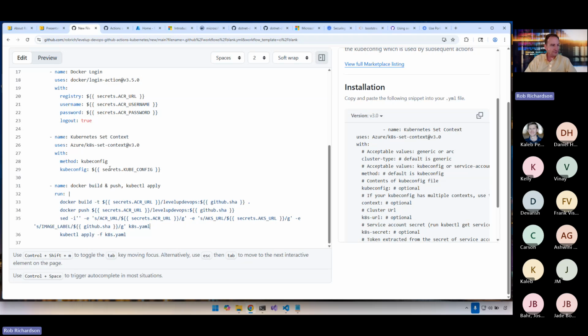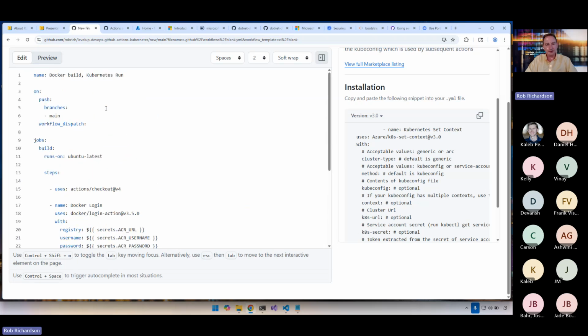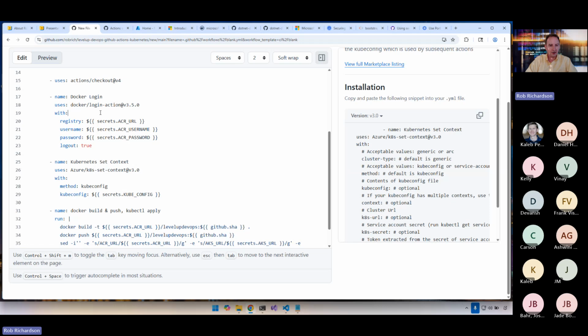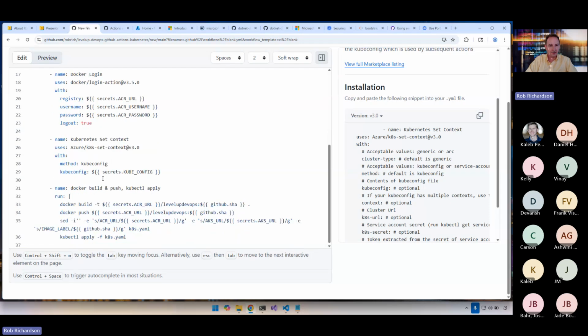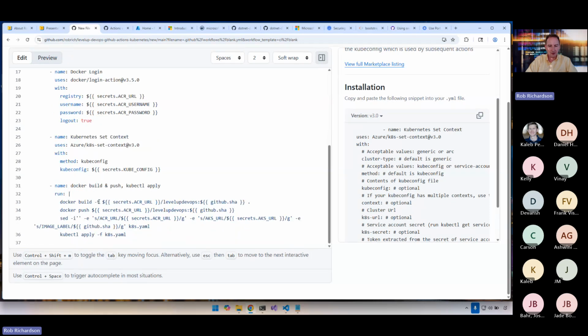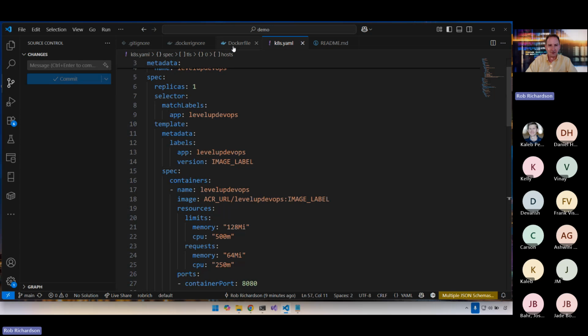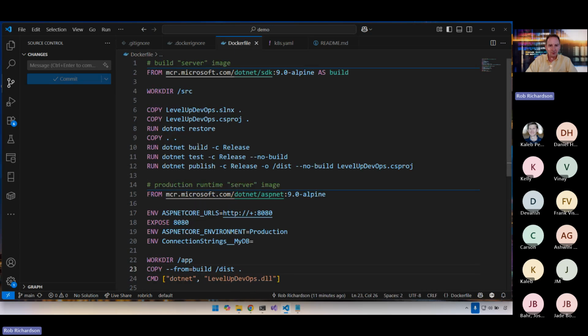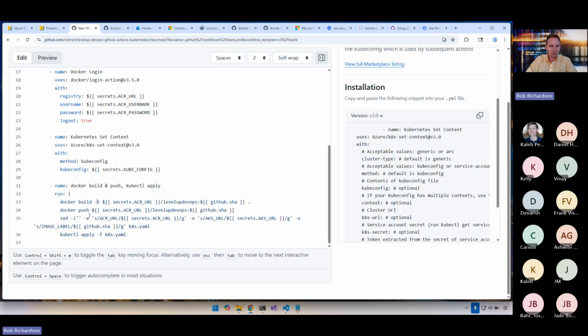So here's our GitHub Actions build. We're going to first check out our code, then we'll log into Docker, we'll log into Kubernetes, then we'll do all the steps inside of our Dockerfile, which will .NET restore, build, test, and publish. And then given that published image, we'll push that to our container registry, we'll replace our secrets, and then